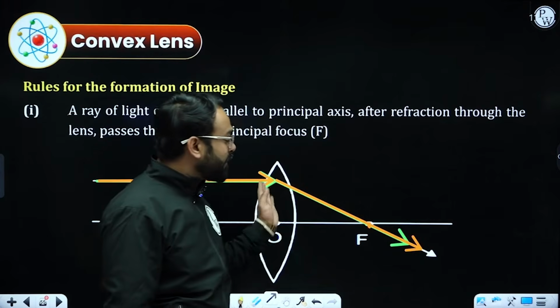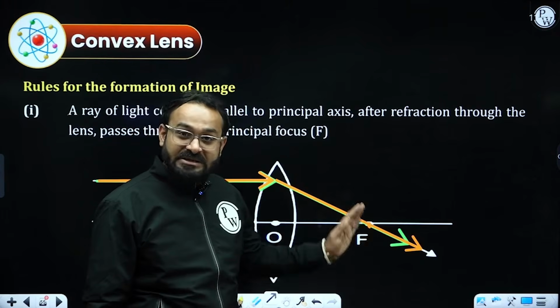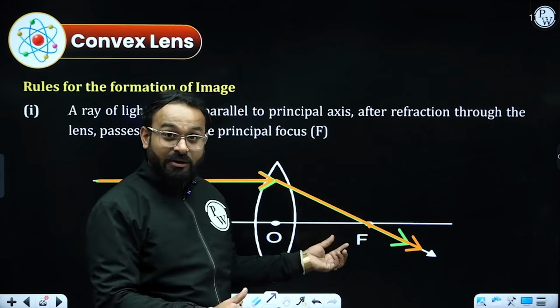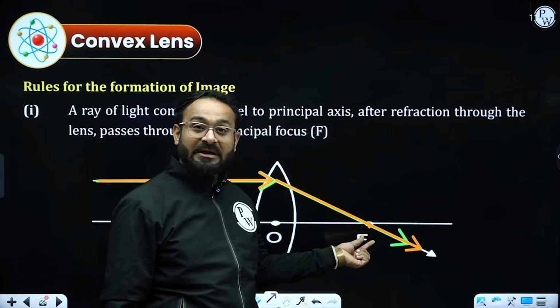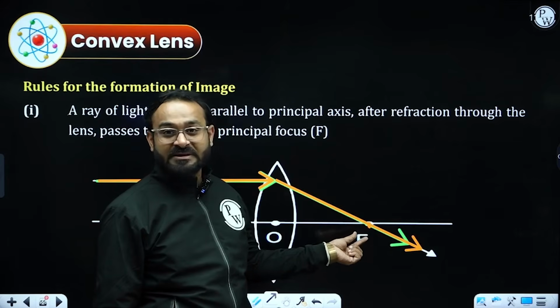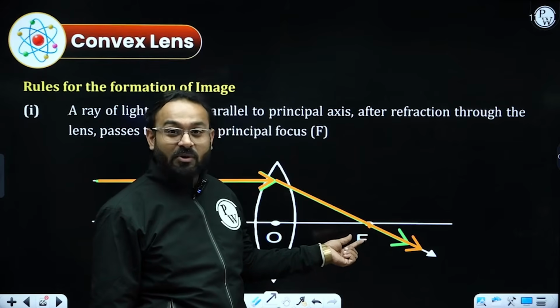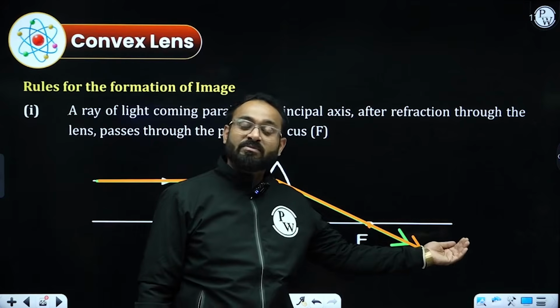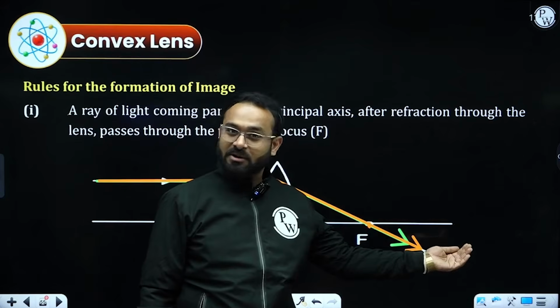According to this, the focus will be on the right side of the convex lens, and because the focus is on the right side, the primary center of curvature will also be on the right side of the lens. Got it?